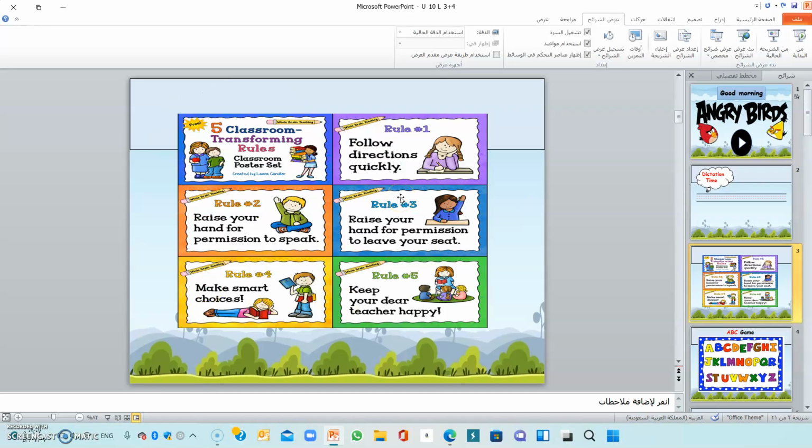Rule number 1, follow directions quickly. 2, raise your hand for permission to speak. 3, raise your hand for permission to leave your seat. Rule number 4, make smart choices. And number 5, keep your dear teacher happy.